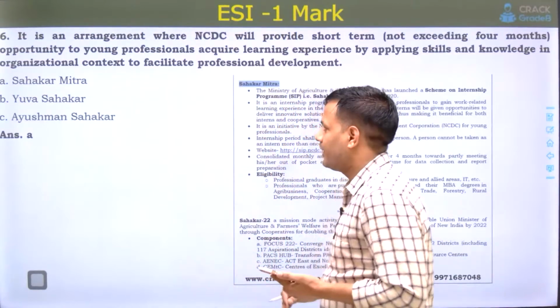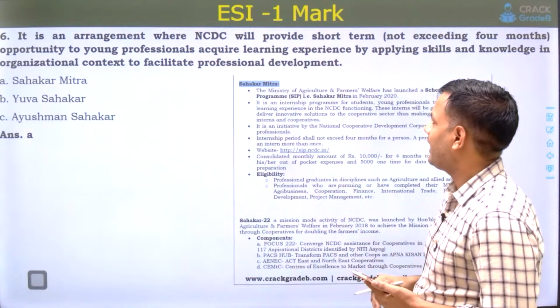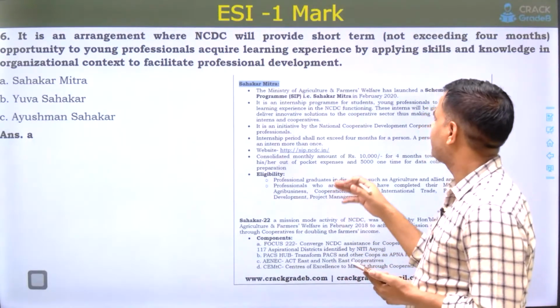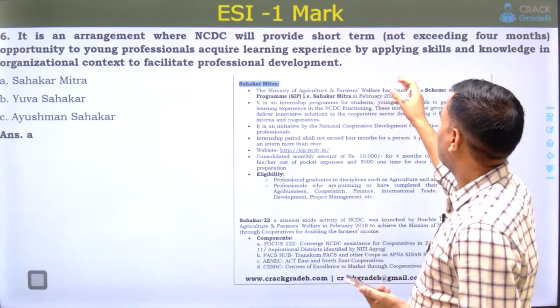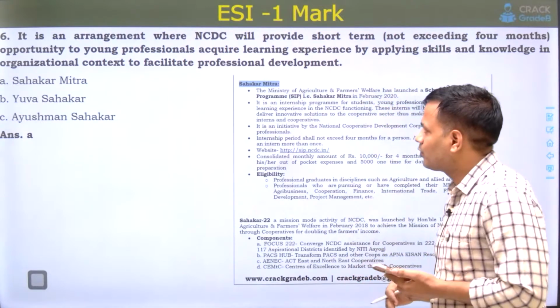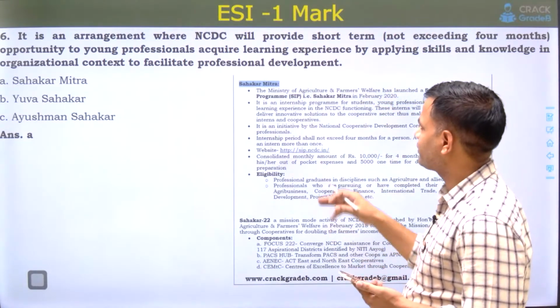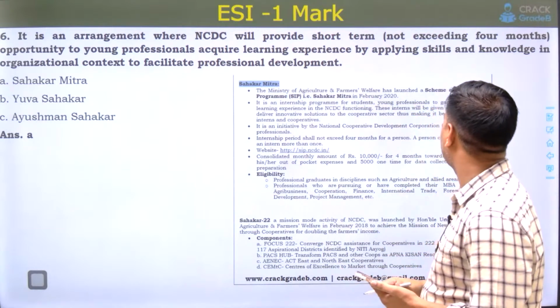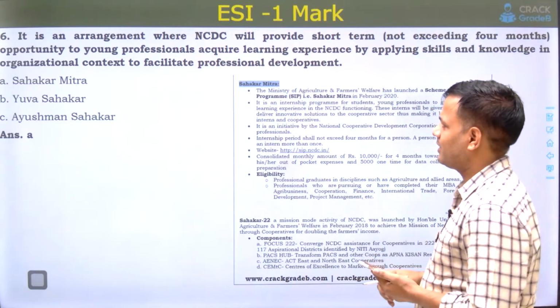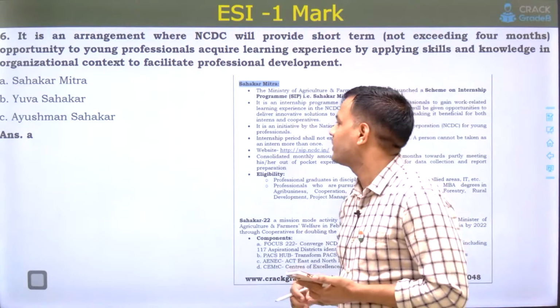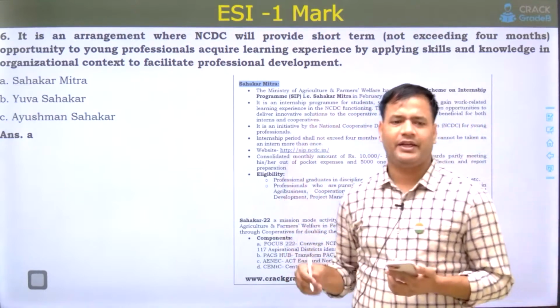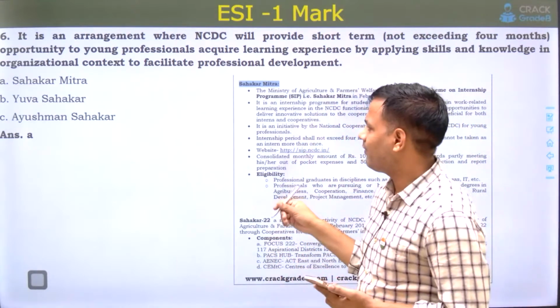Calculate your marks parallelly. It is an arrangement where NCDC, National Cooperative Development Corporation, will provide short-term course opportunities to young professionals to acquire learning experience by applying skills and knowledge in an organizational context to facilitate professional development. A skill development related paragraph was given, and the scheme name was asked.